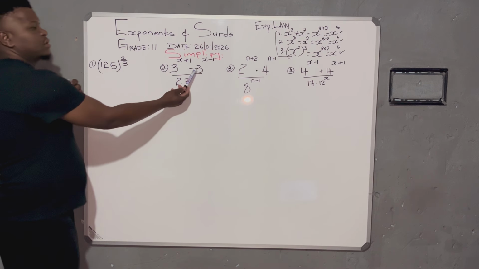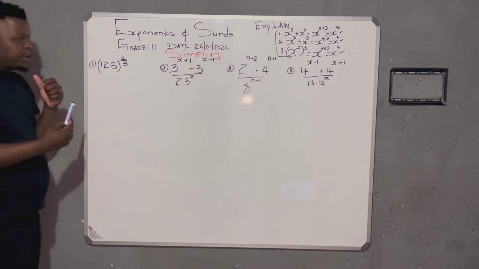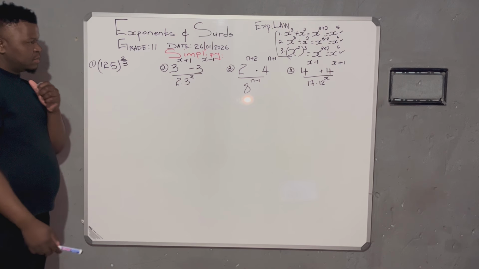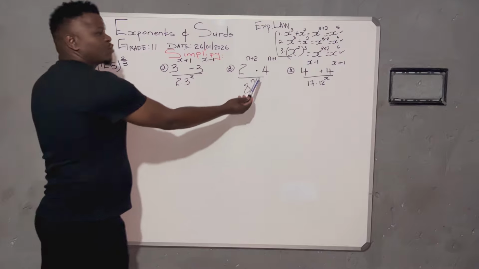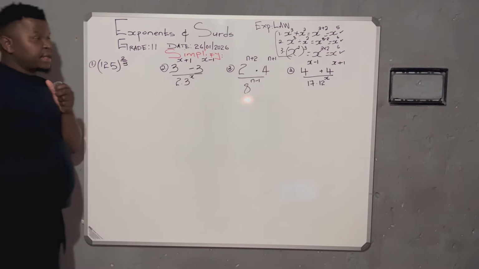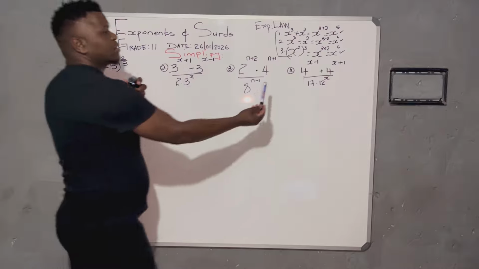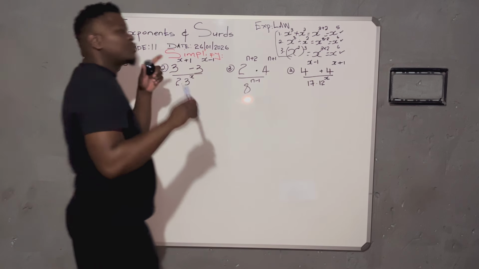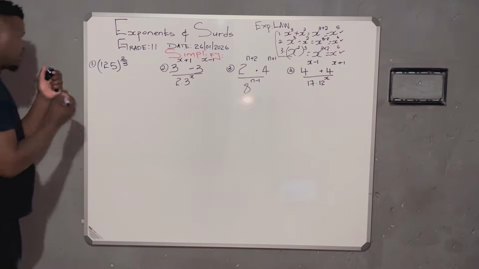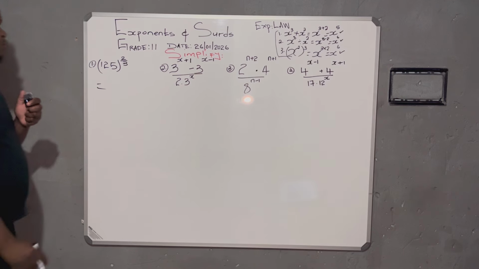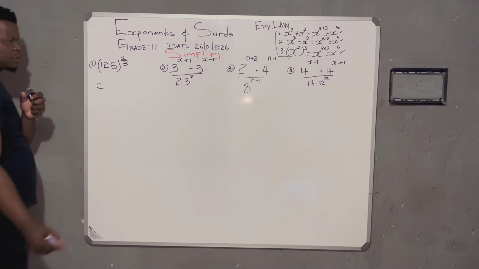Looking at this one, there's no need to change into exponential. Our bases are already in the simplest form. Unlike this one, which is not as simple as 4. When it comes to number 3, I just have to worry about 4 and 8. And the last one, of course, number 4, I'll change 4, 4, 12 into exponential form. Now, let's do this one. How to change 125 into exponential.